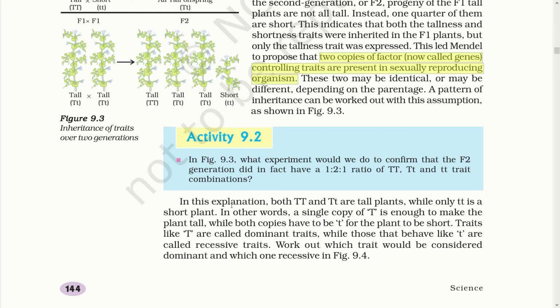Activity 9.2. In this explanation, both TT and Tt are tall plants while only tt is a short plant. In other words, a single copy of T is enough to make the plant tall while both copies have to be small t for the plant to be short. Traits like capital T are called dominant traits while those that behave like small t are recessive traits. Work out which trait you would consider dominant and which one recessive in the given diagram.